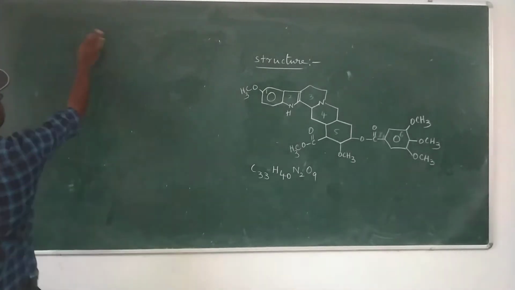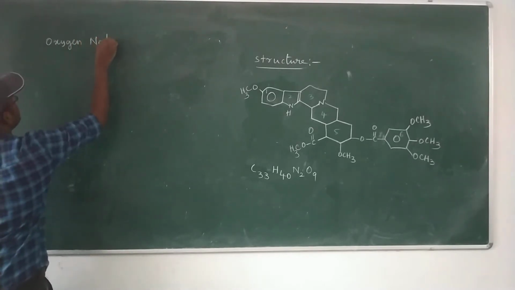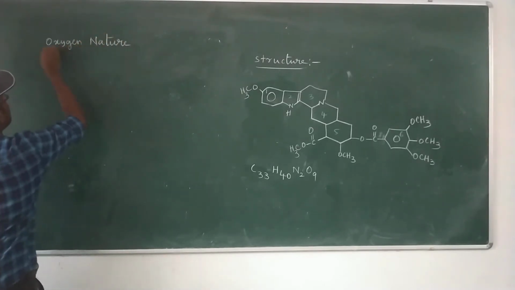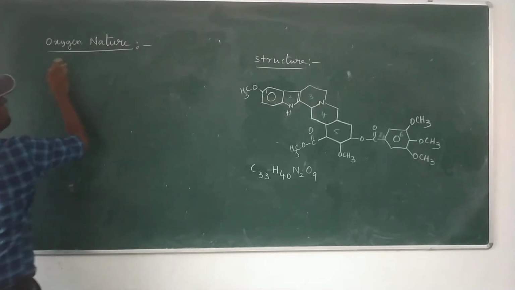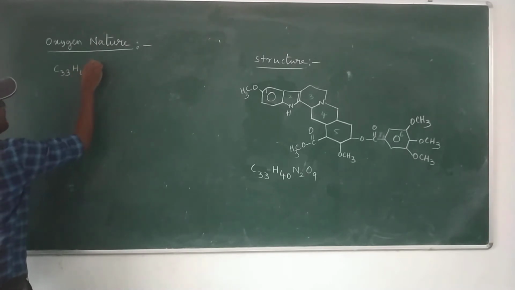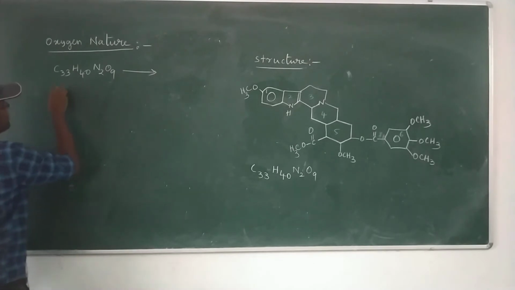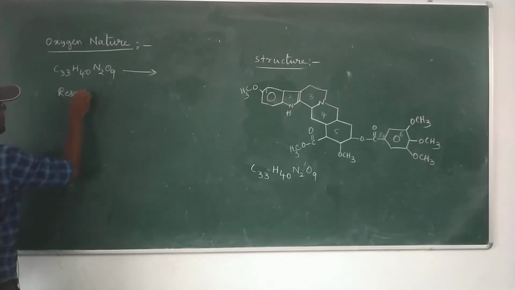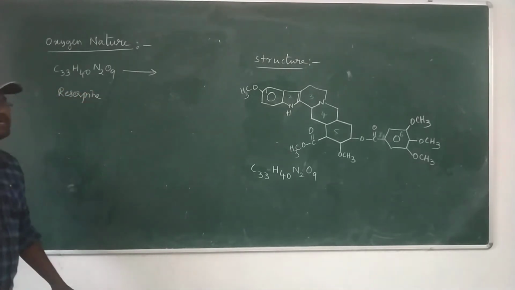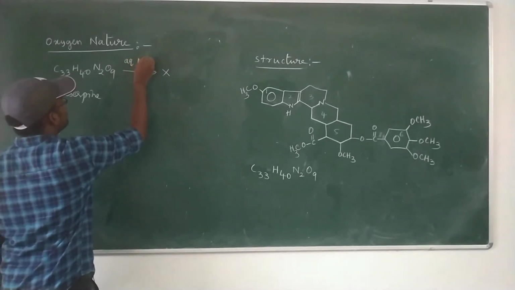Now let us see the nature of oxygen. Reserpine molecular formula C33H40N2O9. Reserpine is insoluble in aqueous NaOH.